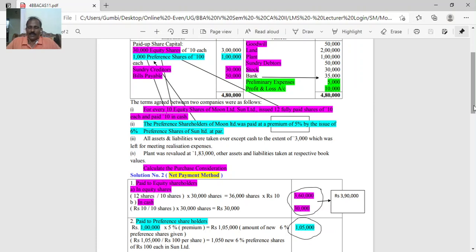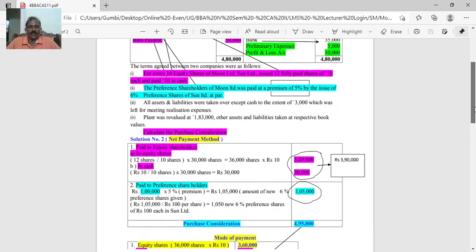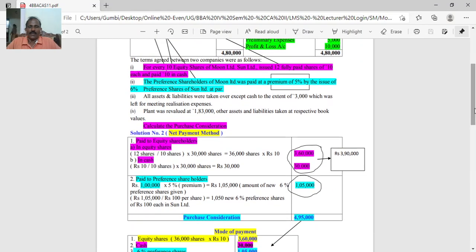Then paid to preference shareholders: 1 lakh and 5% premium, so 1,05,000. The amount of new preference shares is 1,05,000, and with the same face value, the number of shares will be more. Instead of 1,000 it will be 1,050 new 6% preference shares.